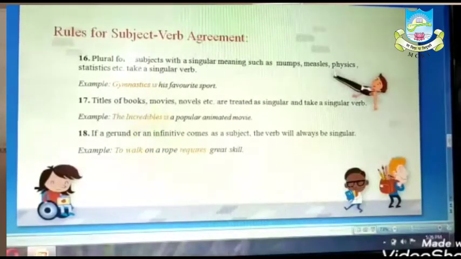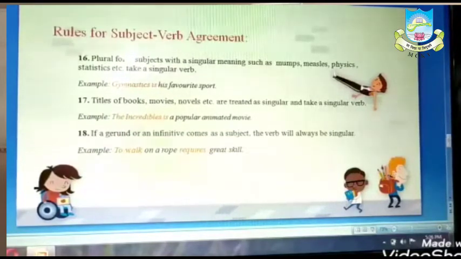Now see rule number 17. Now what is rule number 17? Titles of books, movies, novels, etc. are treated as singular and take a singular verb. This is very easy. Title of books, see: The Incredibles is a popular animated movie. It's very simple. Now another one I will tell you.